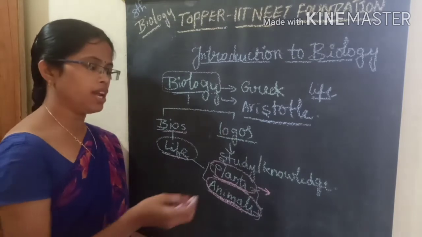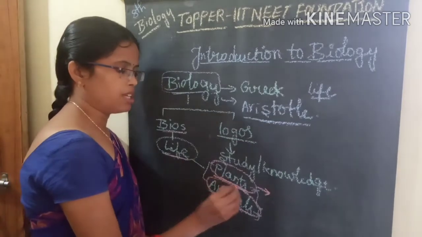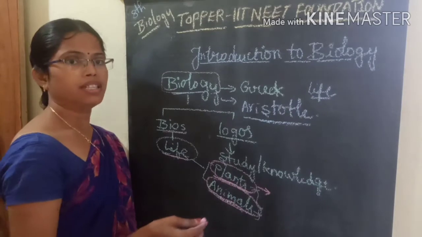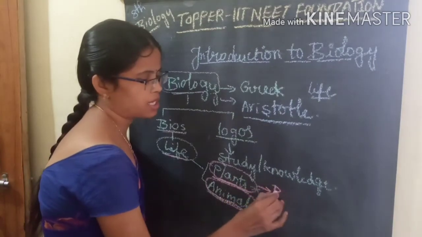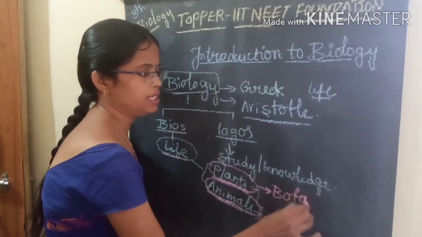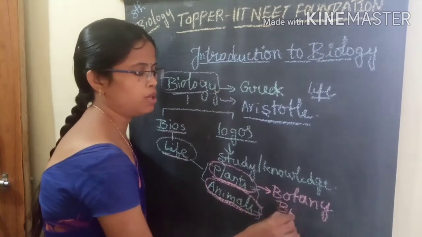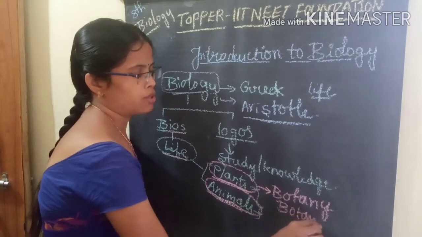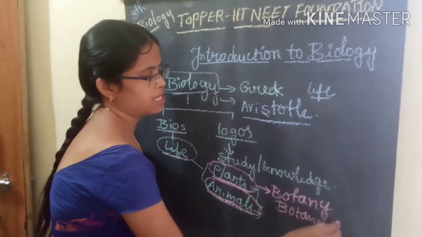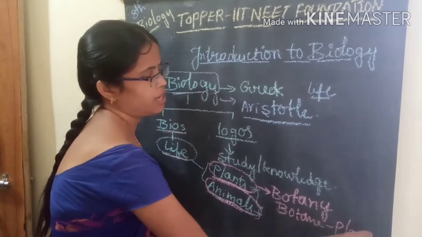The study of plants comes under one science called botany. Botany means plants, so the study of plants is what we call botany.